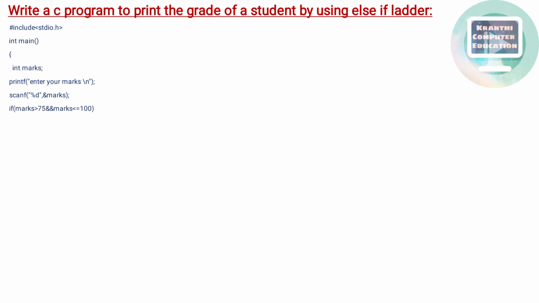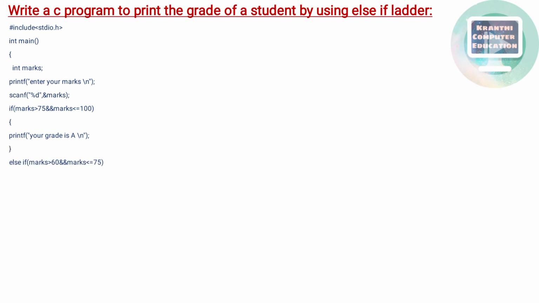Now we are going to write the else if ladder. Here I am writing if marks greater than 75, logical and marks less than or equal to 100. Here our condition is, if the marks are greater than 75, not equal to 75, greater than 75 means from 76, and marks less than or equal to 100, from 76 to 100, that is the condition here. Next opening brace, printf your grade is A, closing brace.